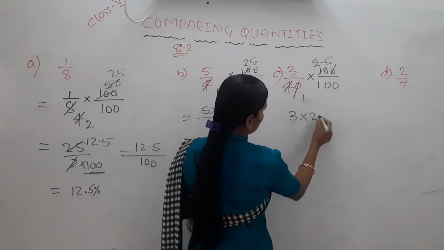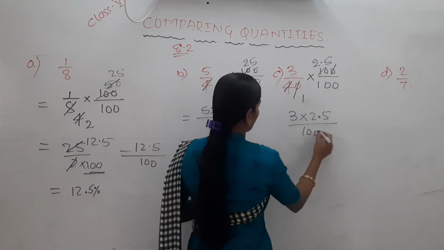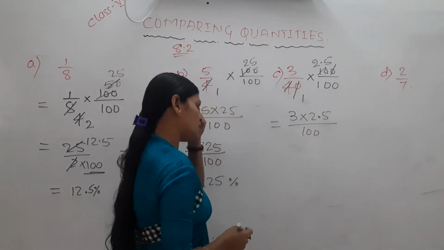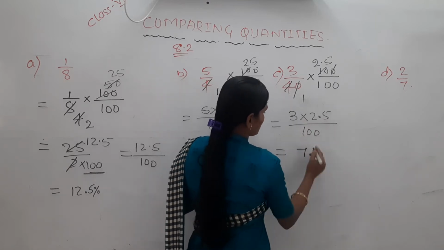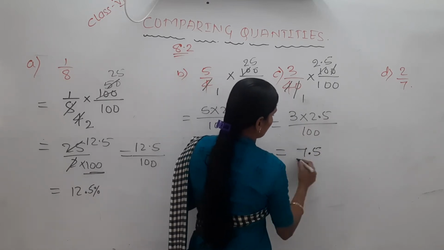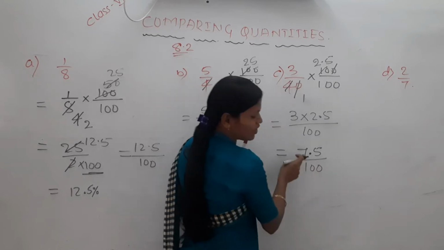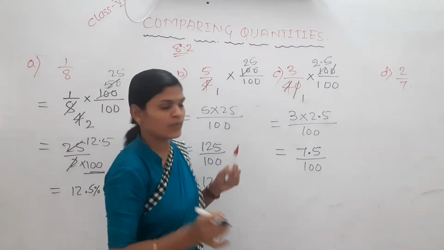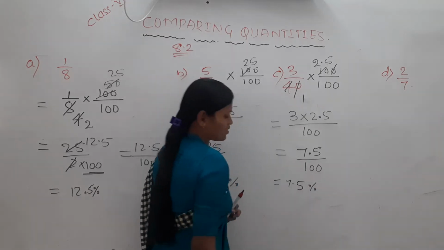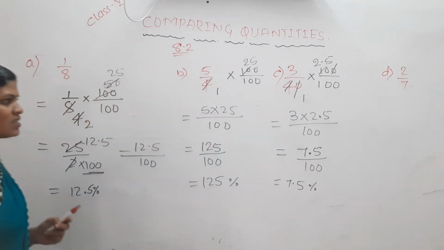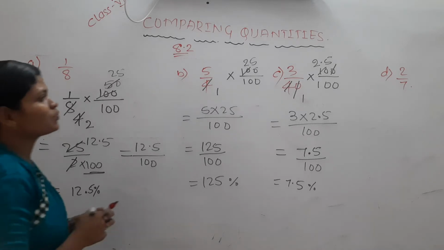Now 3 into 2.5 divided by 100. 3 into 2.5 is how much? 25 3s are 75. It becomes 7.5 per 100. 7.5 per 100 means you can keep this as 7.5 percentage, 7.5%.